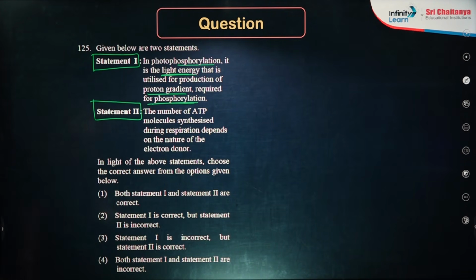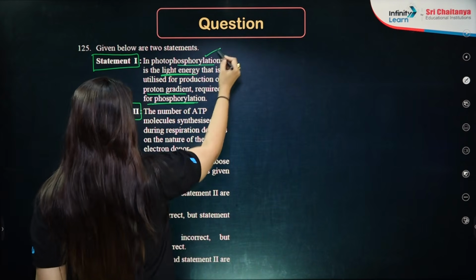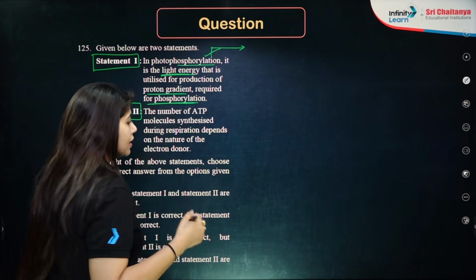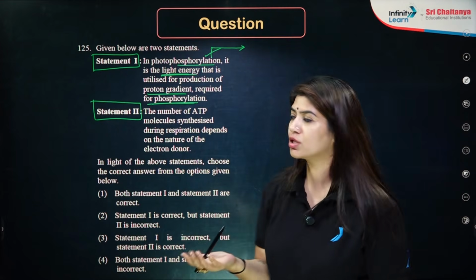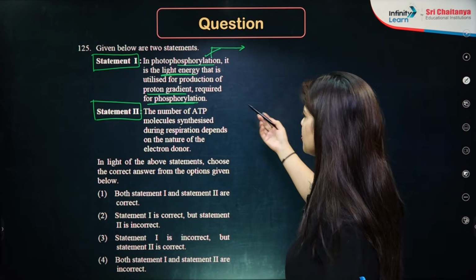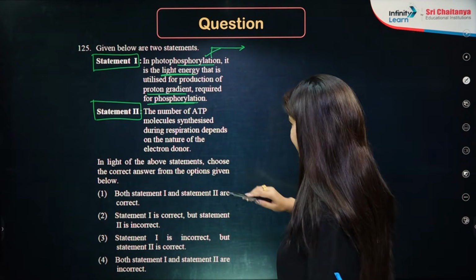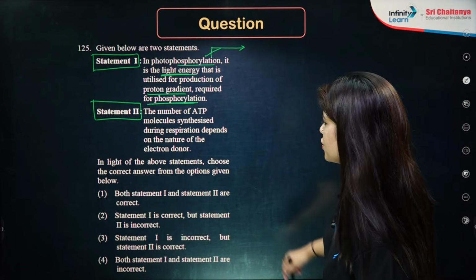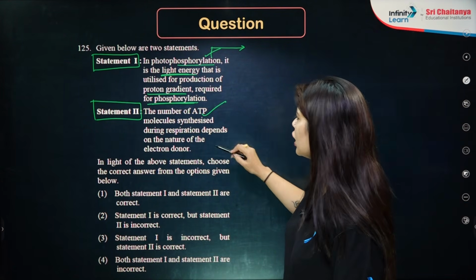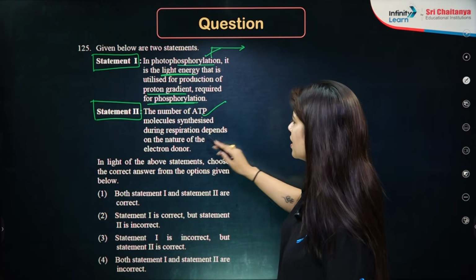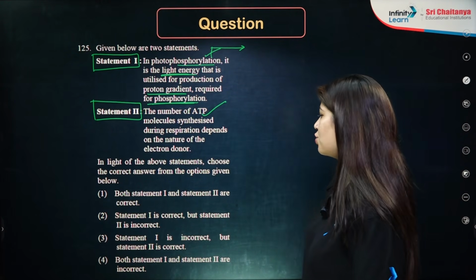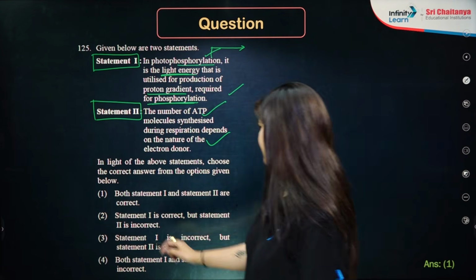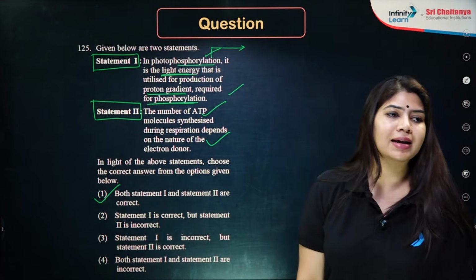So in the photophosphorylation or the non-cyclic or cyclic reactions, we say light energy is being utilized for production of proton gradient required for phosphorylation. Then the number of ATP molecules synthesized during respiration depends on the nature of electron donor. Both the statements are perfectly correct statements. So answer has to be 1 and 2, both are correct statements.